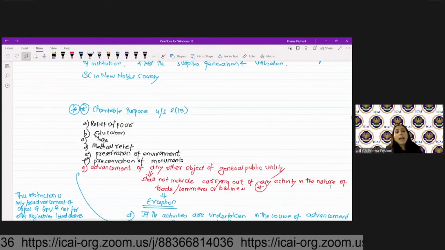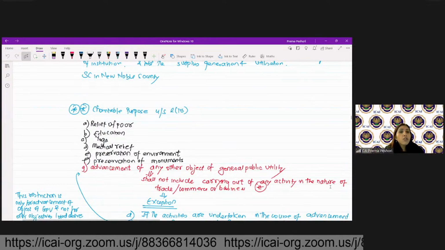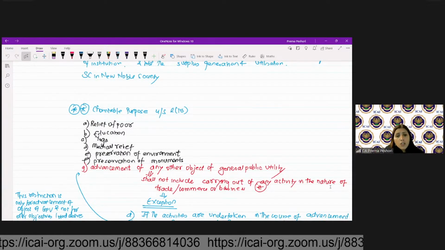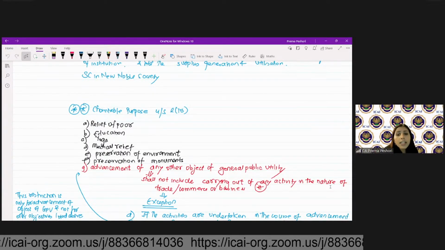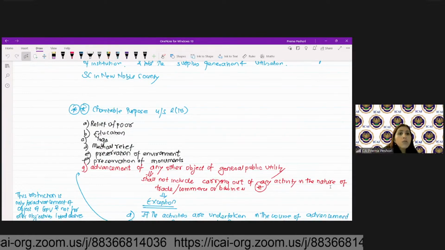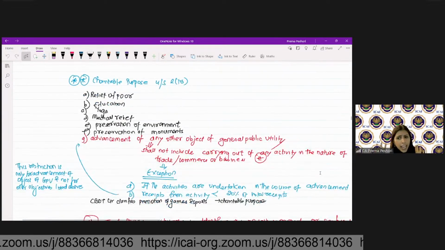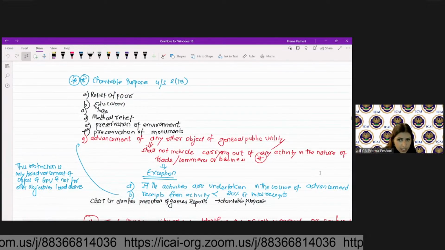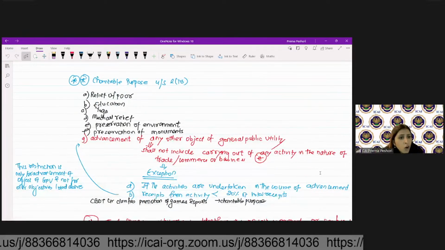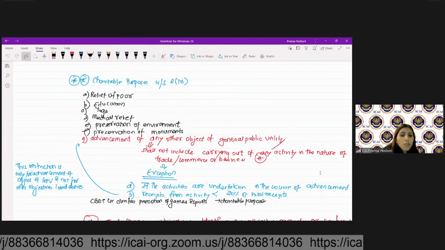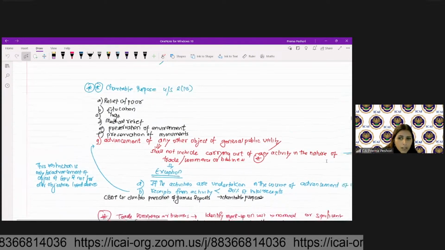Now, what do we understand by advancement of any other object of general public utility? That I shall not carry out any activity in the nature of trade, commerce, or business. The exception is if the activities are undertaken in the course of advancement of the object of general public utility.